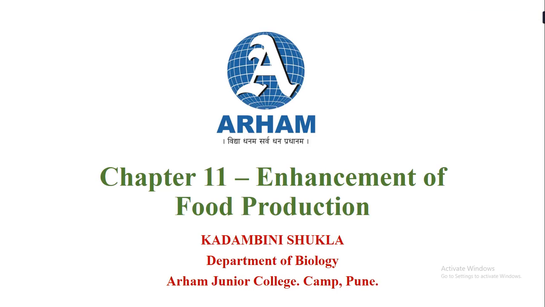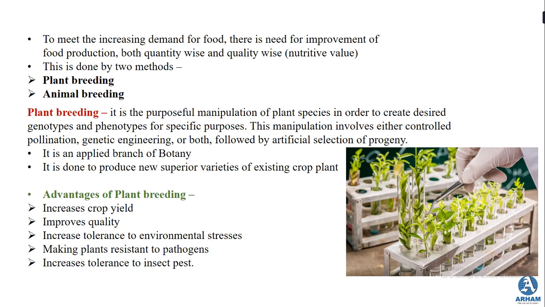Hello students. In the previous sessions we had started studying chapter number 11, that is enhancement of food production. We studied that to meet the increasing demand for food, there is a need for improvement of food production both quantity wise as well as quality wise. And this is done by two methods: plant breeding and animal breeding.